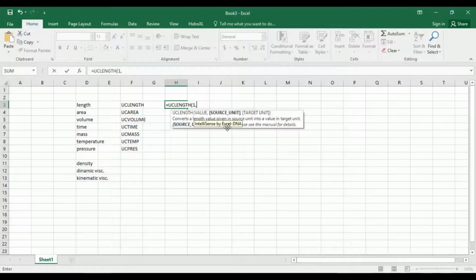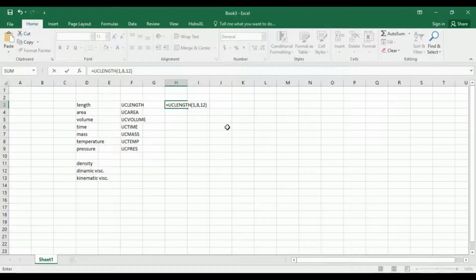So for the source unit I will put the number in the book. In chapter 4 you will have everything with a short number name for source unit and target units. So open your books, chapter 4, and let's say 8 because this is meters, and change that to centimeters.